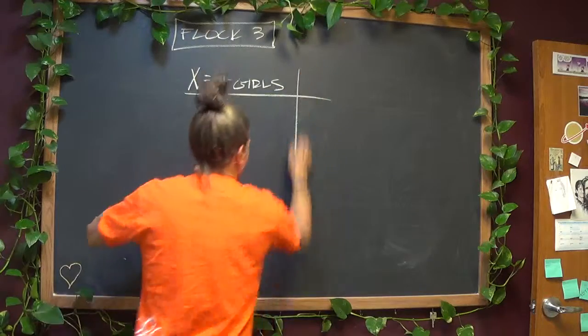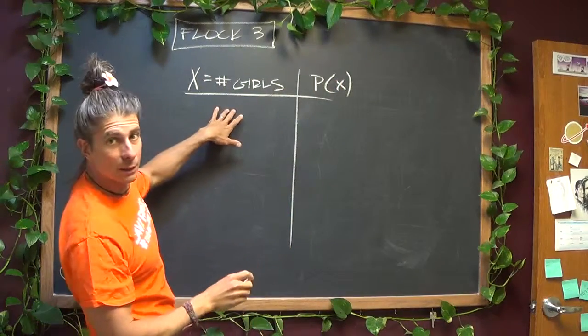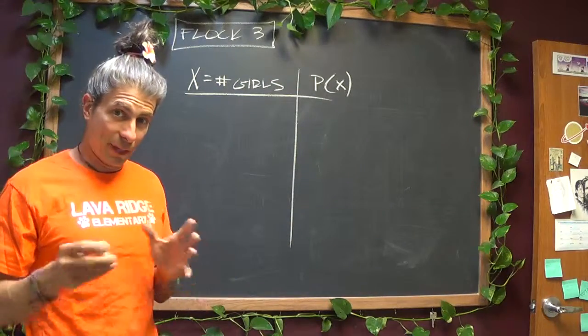Okay. We want the P of X to correspond to the likelihood of each of these outcomes, and we want the sum of the probabilities to be 100%. That way we know we've done everything correctly.